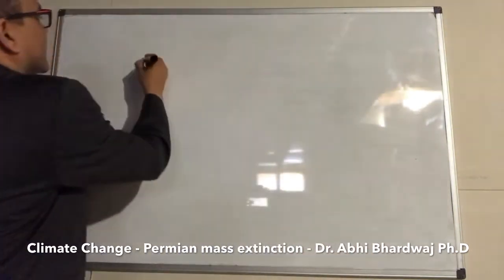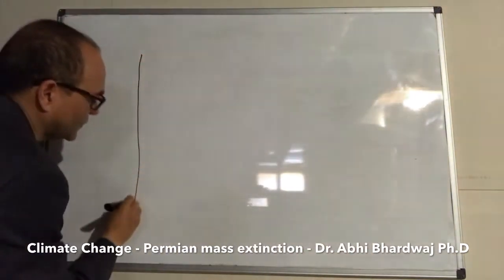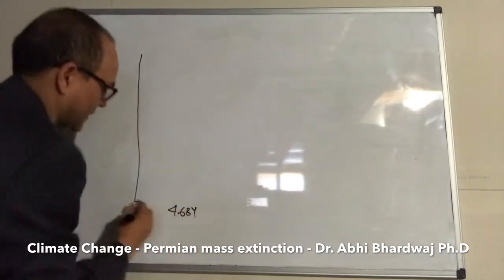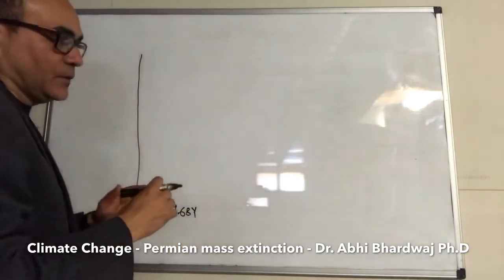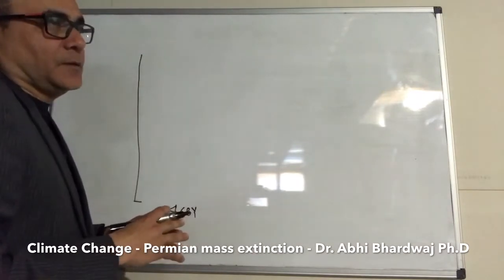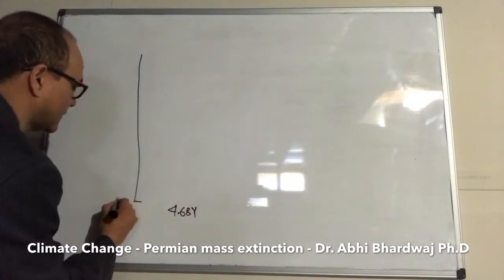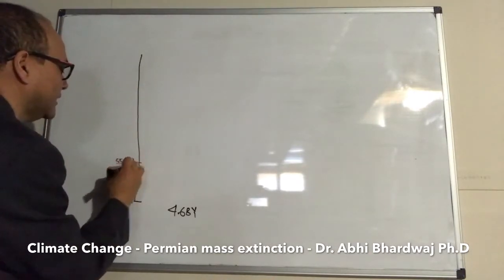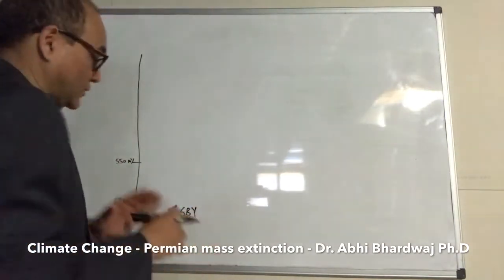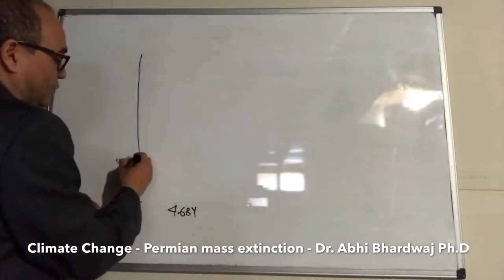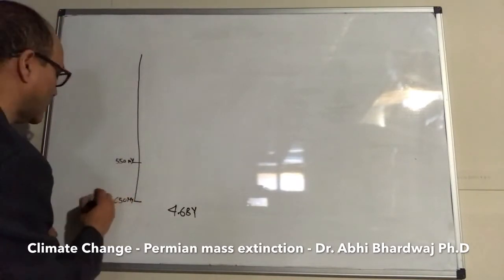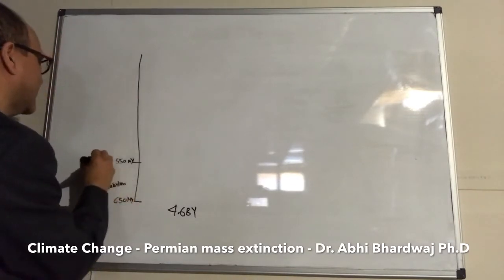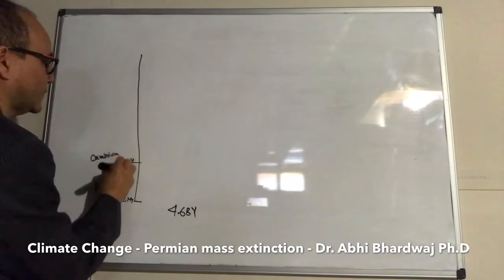If I go back into the history of Earth, we all know that Earth was formed about 4.6 billion years back. I'm going to start from the period where we basically have fossil records also. So let's start from 650 million years back, and most of the history is in millions of years. That's how you see it when you learn earth science. So 650 million years was the Precambrian period, and then you had Cambrian here, which was 550 million years.